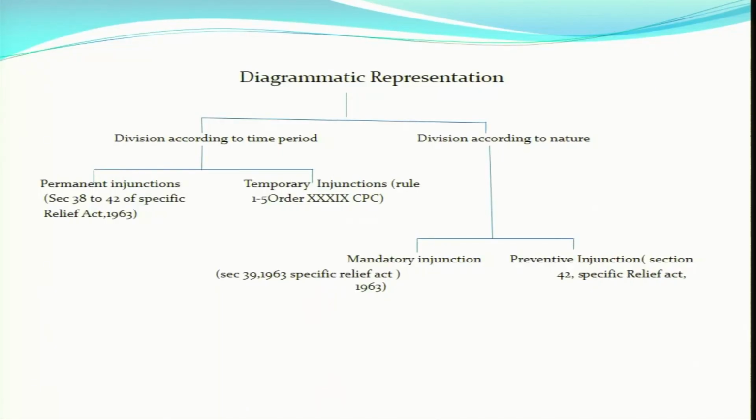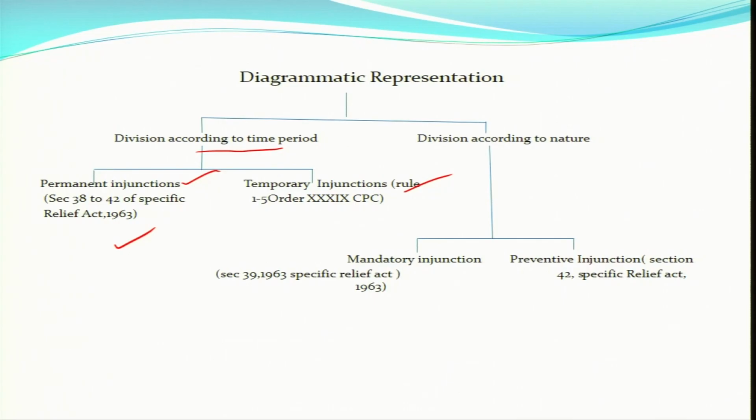This is a diagram, and with the help of this diagram you can understand. I have divided this according to time period. This is permanent injunction, this is temporary injunction. Permanent injunction I told you, and sometimes we even call it perpetual injunction. So, do not get confused about whether there is any difference between permanent injunction and perpetual injunction.